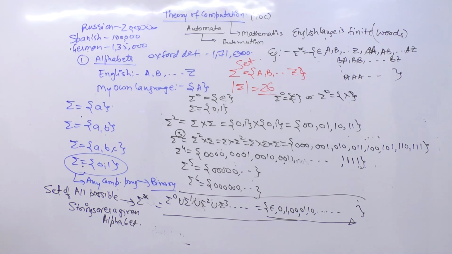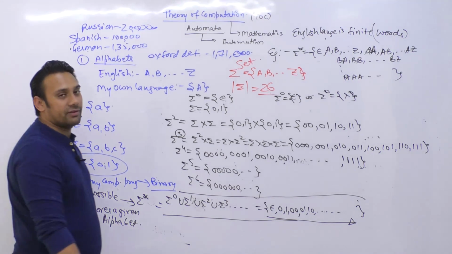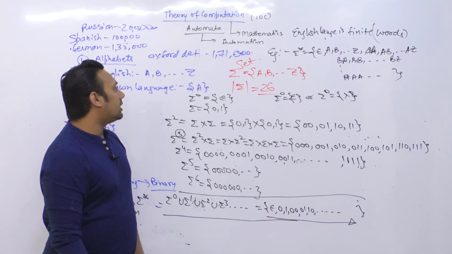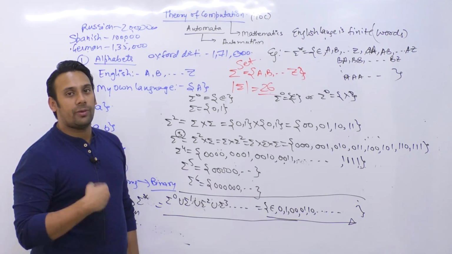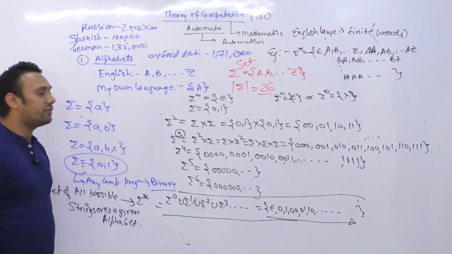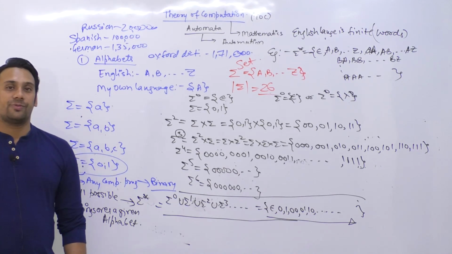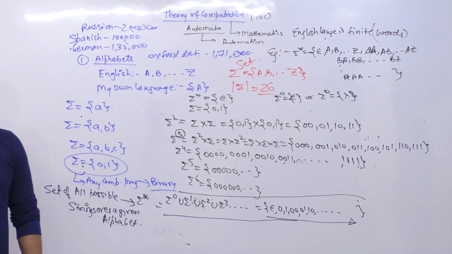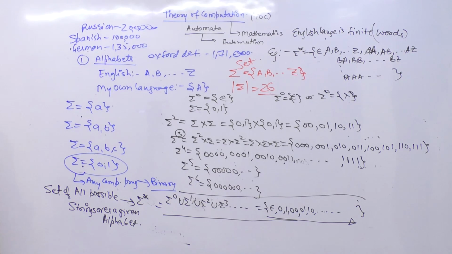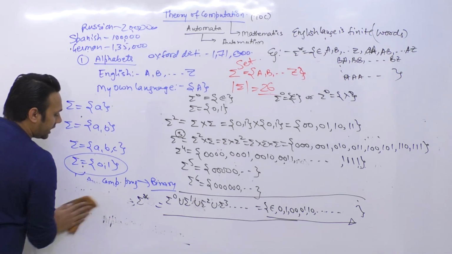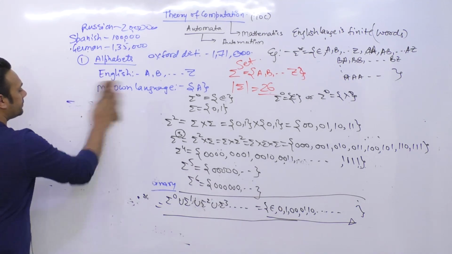So basically most of the languages of the world are having less than 5 lakh words. And in English language, for our day to day communication, we use approximately 1.7% of the words that exist in English language. So you can clearly see that even English language and each of these languages are finite. These languages are not infinite.